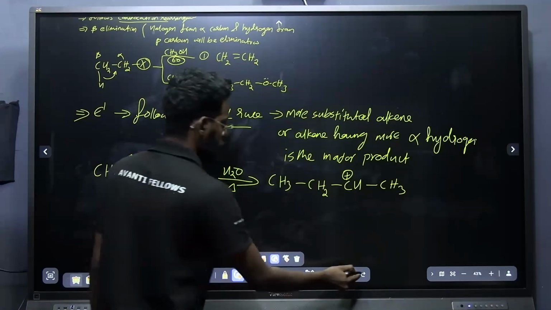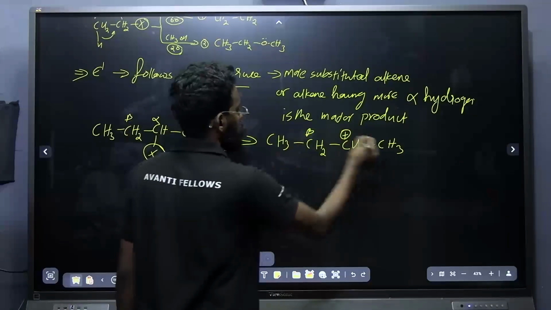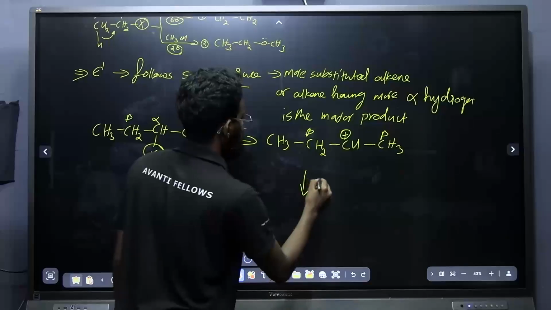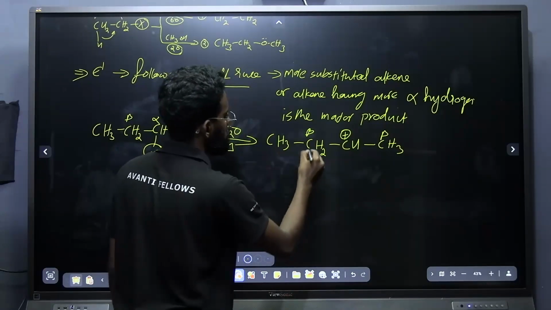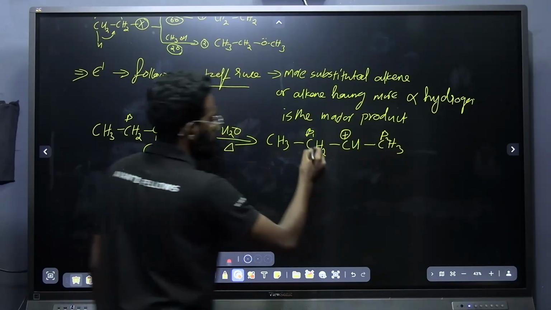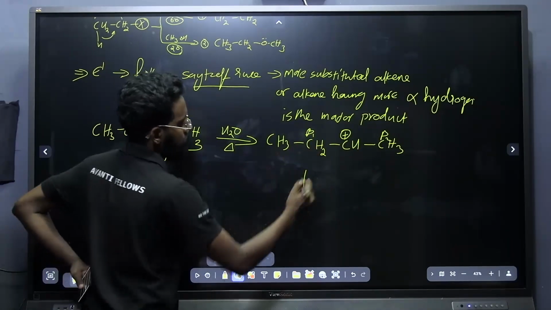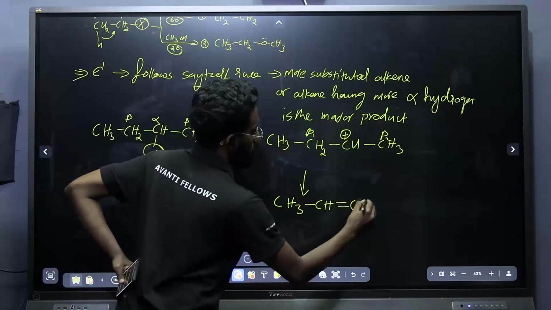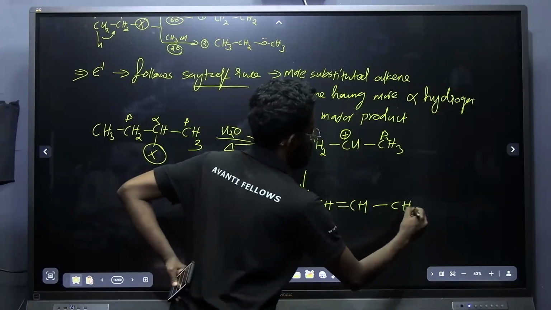Okay. This is beta carbon, this is beta carbon. Now the elimination: this is one beta hydrogen. Here, this is beta 1, this is beta 2. If I am eliminating this beta 1 hydrogen, what is the product I will be getting? CH3, CH double bond CH and CH3.